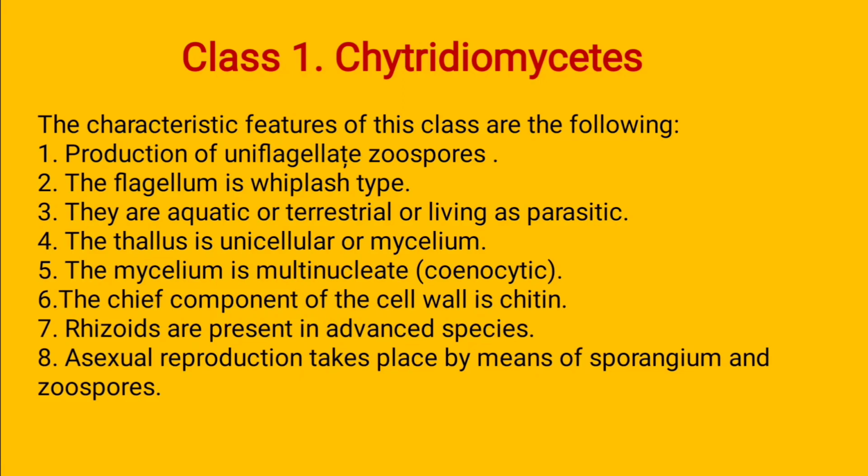The thallus is unicellular and mycelial. First the hyphae are unicellular, then they convert into mycelium, and the mycelium is multinucleate, known as coenocytic. We discussed this in our previous general character lecture. The mycelium is of two types, coenocytic, meaning aseptate, and septate mycelium. The chief component of the cell wall is chitin. It means the cell wall is made up of chitin.